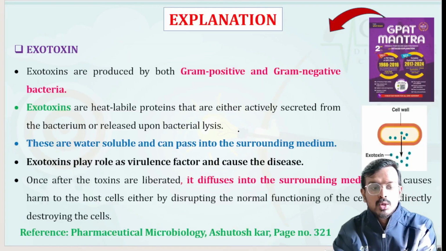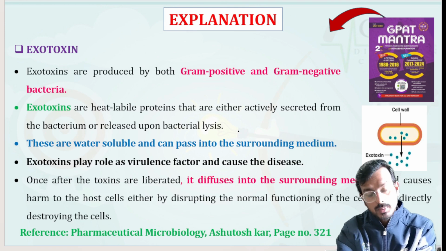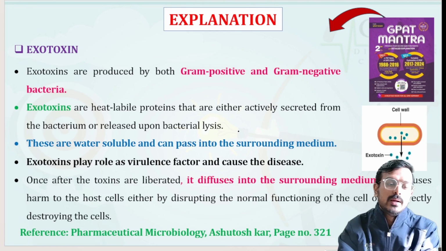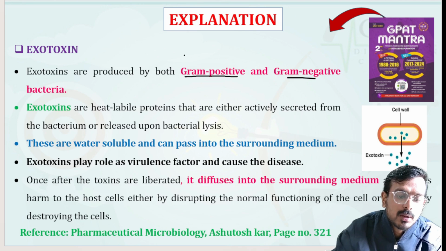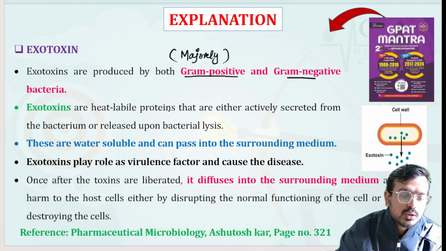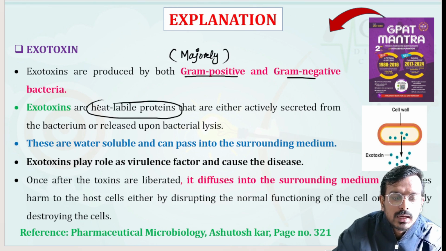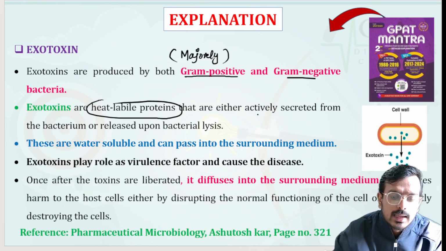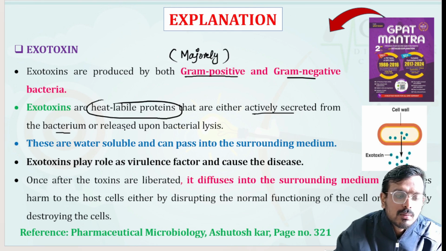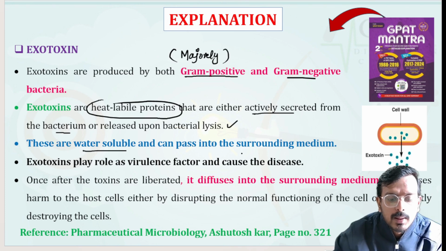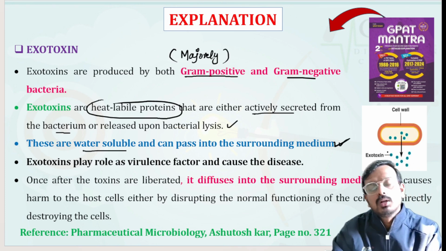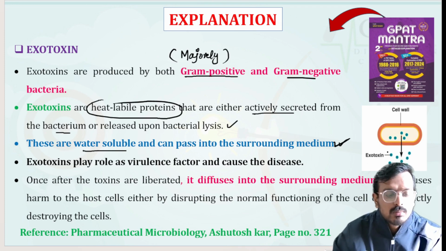Let me explain. Depending upon the function of exotoxin and endotoxin, we have discussed their explanation very carefully. Exotoxins are produced by both gram positive and gram negative bacteria, but majorly by gram positive. Exotoxins are heat labile proteins that can easily be degraded by heat, and they are either actively secreted from the bacterium or released upon bacterial lysis. They are water soluble and easily pass into the surrounding medium.